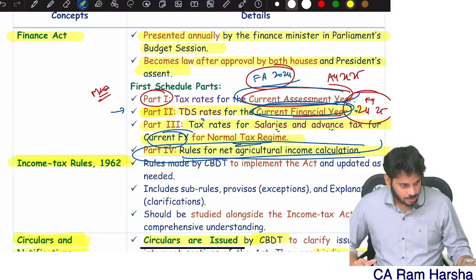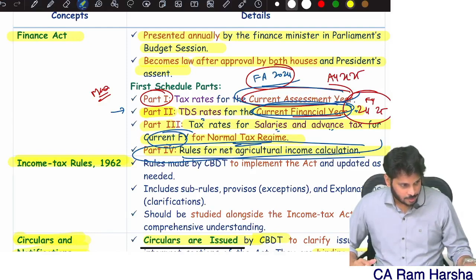And for non-residents, the basic exemption limit is always 2.5 lakh irrespective of age. Age doesn't matter for non-residents, so they are not classified into 3 categories. Non-resident individual, that's it. How much is the basic exemption? 2.5 lakh. Whereas for an individual resident in India, we will ask his age.